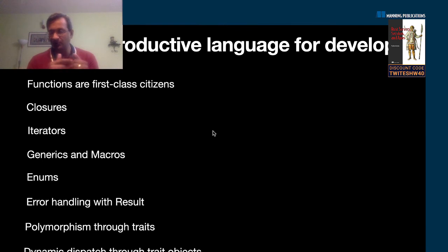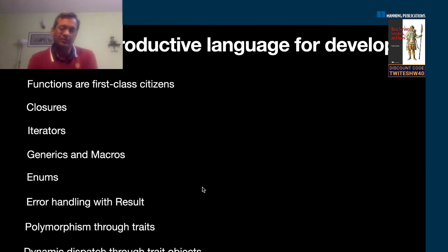Otherwise, it returns an error. So when you have functions returning result, it tells you that there is a possibility of an error. And when there's a possibility of an error, the calling function can then decide what to do with the error that comes back. You can handle it, you can recover from it, you can abort, panic, you can do what you want with it. But there are a lot of good constructs to remove boilerplate code for error handling.